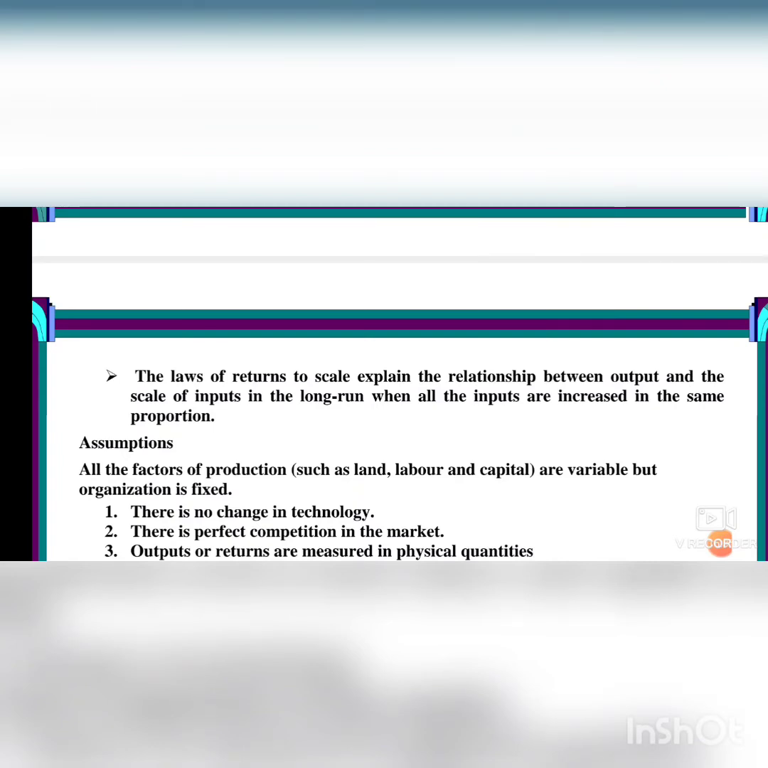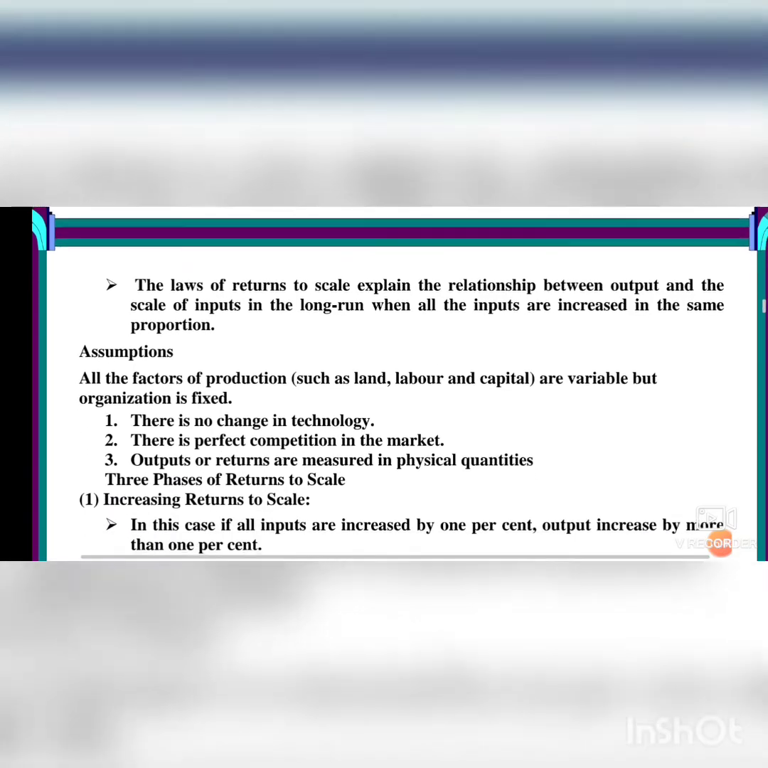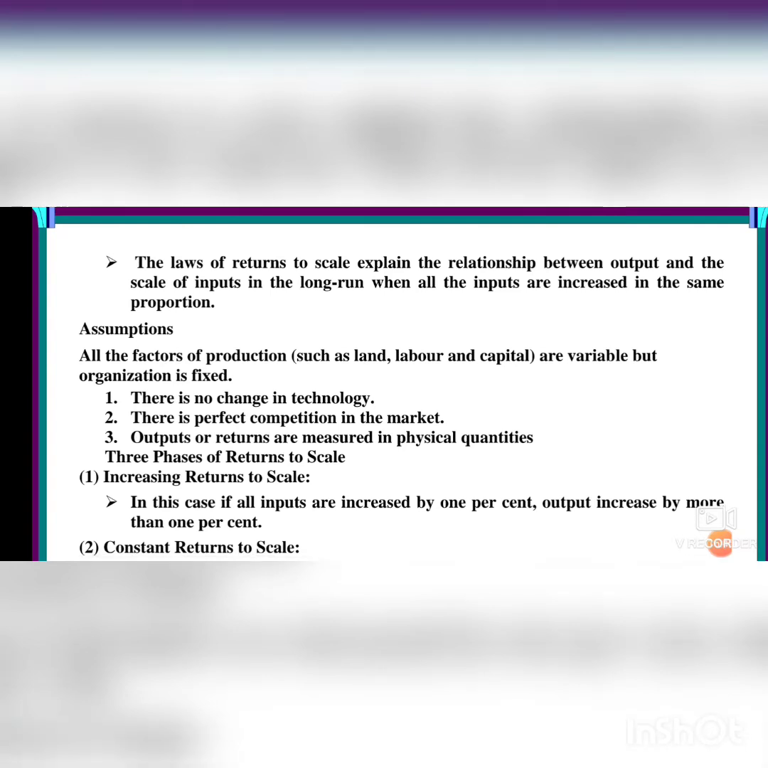All the factors of production such as land, labor and capital are variable, varying at different levels, but organization is fixed. There is no change in technology, means the same model is made, the same method is used, the same technique is used. There is perfect competition in the market. Perfect competition means a large number of buyers and sellers, homogeneous product meaning a single product, free entry and exit of firms, perfect knowledge of the market and absence of price control. So that is called perfect competition. Outputs or returns are measured in physical quantities. As I told in the first question, physical quantities may be grams, milligrams, kilograms, liters, etc.